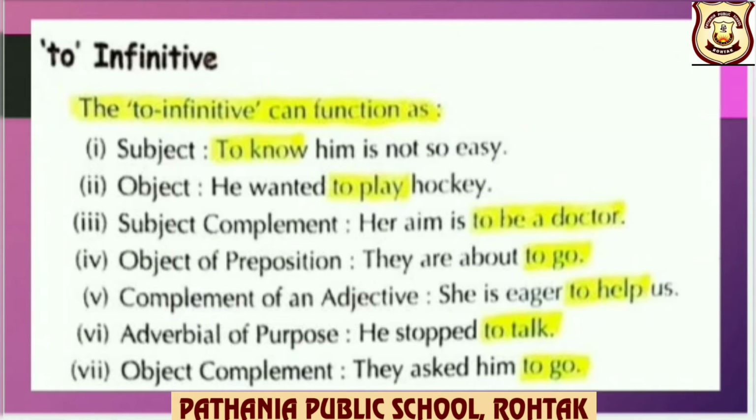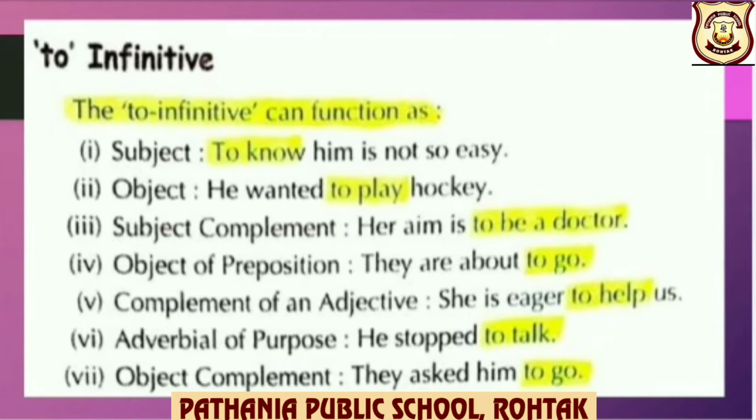They are about to go. Here you can see, children, preposition about and to infinitive, that is to go. Complement of an adjective. She is eager to help us. Here you can see, children, to help, that is to infinitive.